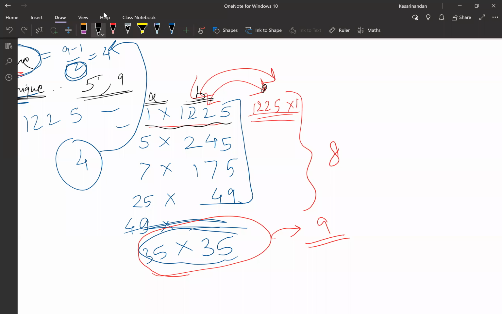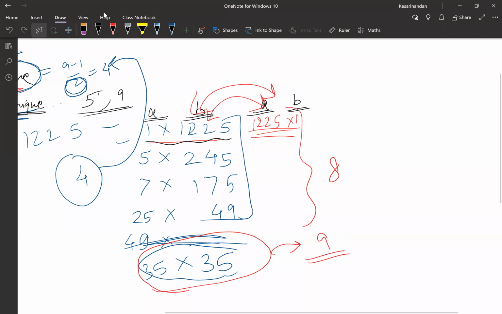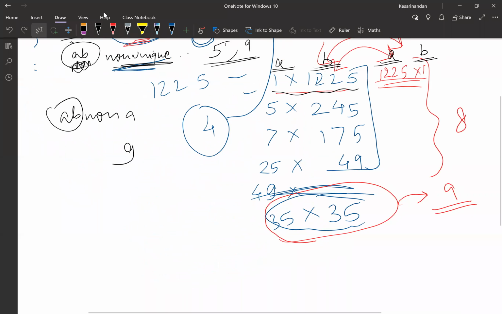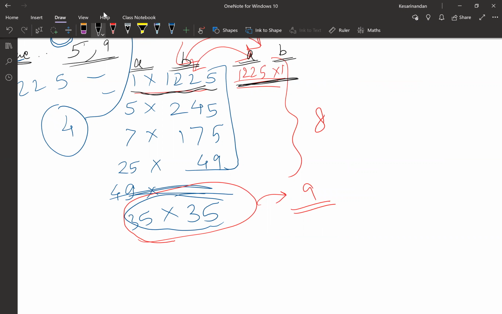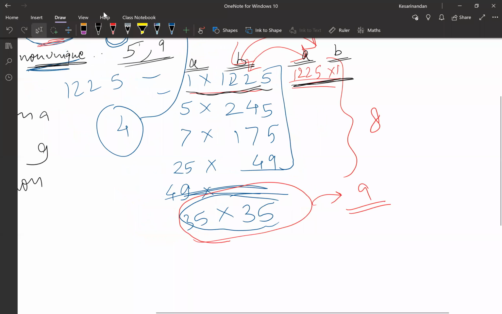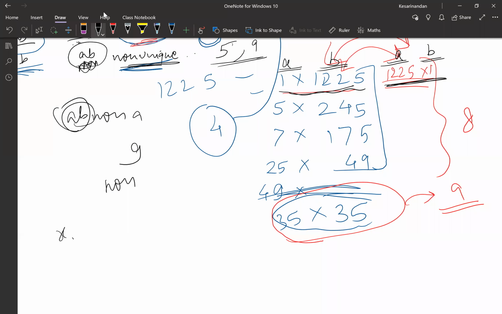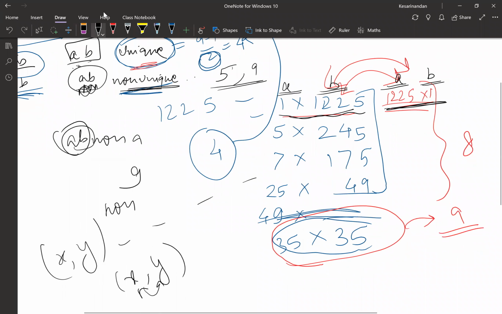In this, A is this and B is this, right? Yes. So what you are telling right now, A and B being a non-unique pair, now these both will count as two different pairs, right? Yes. But my question was A and B as numbers have to be non-unique, not as a pair. In algebra, you will be facing such questions like x and y. Solution in x and y will be given, and you will be asked to find non-unique pairs, not non-unique solutions. I had asked here only A and B among itself have to be non-unique.